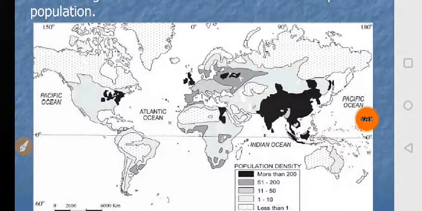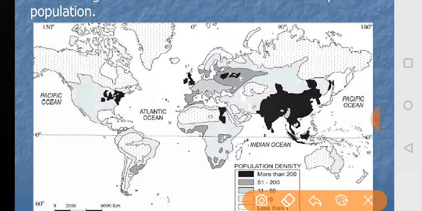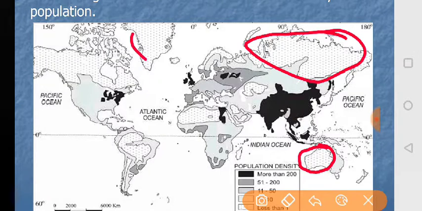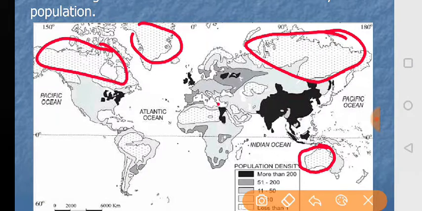Apart from this, you can see other areas that are less populated. You also notice some parts of this map show very low population density like Greenland, Sahara Desert, Siberia, North Canada and West Australia, which have less than 1 person population density. Australia, Siberia, Greenland, Canada, Sahara. These are the areas with very low density of population in the world.